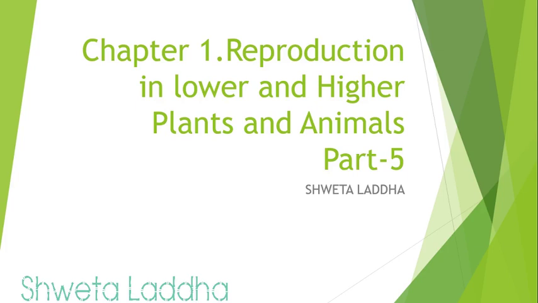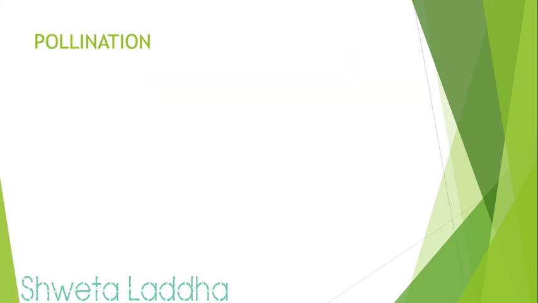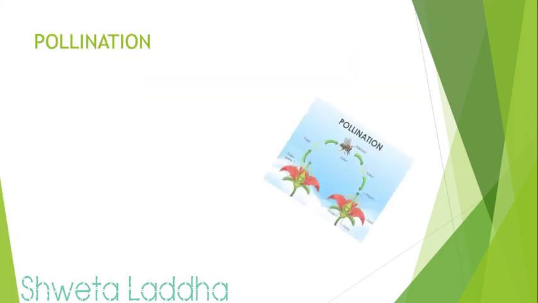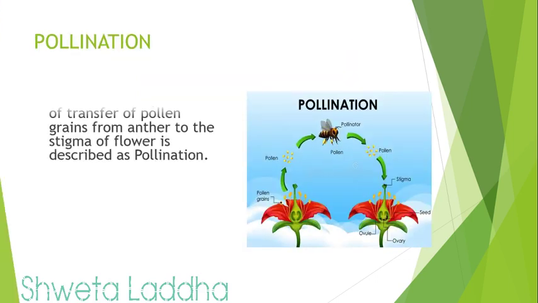Hello students. So let us start with part 5 of chapter 1, reproduction in lower and higher plants and animals. Today we are going to study about pollination. So what is pollination? We can define pollination as the process of transfer of pollen grains from anther to the stigma of flower. It is termed as pollination.